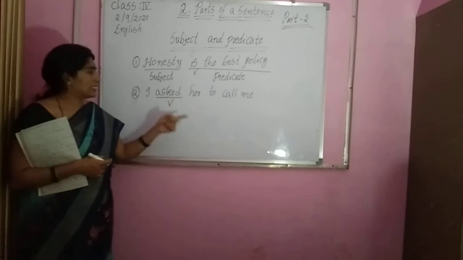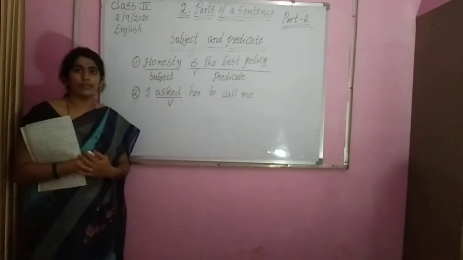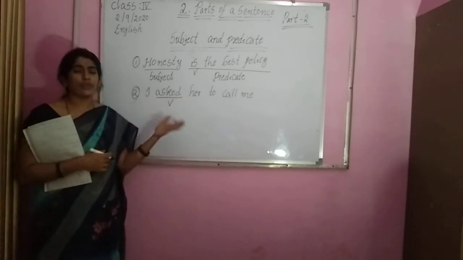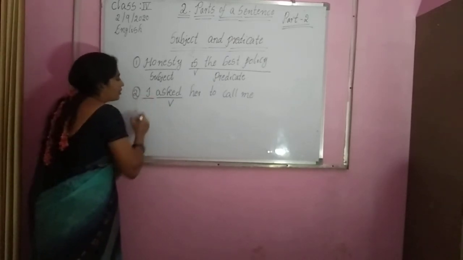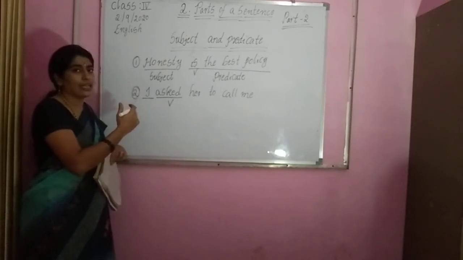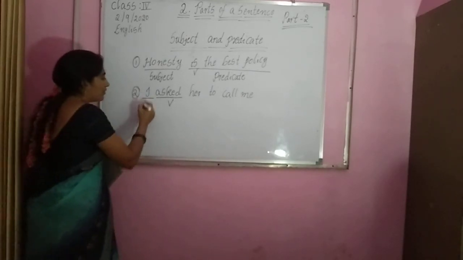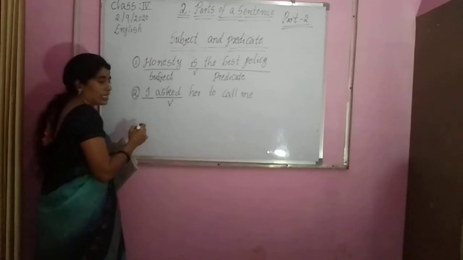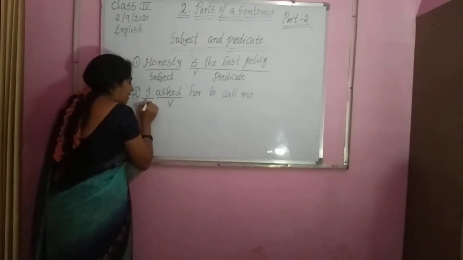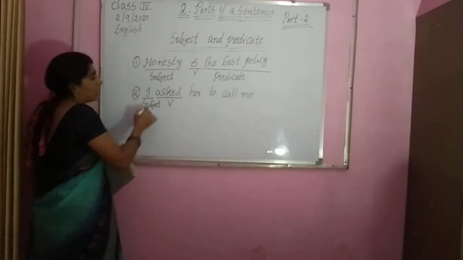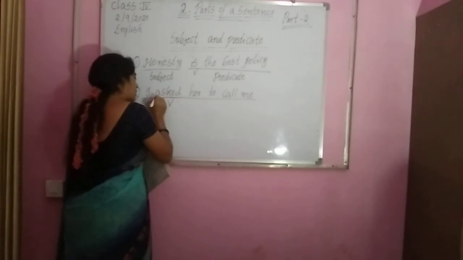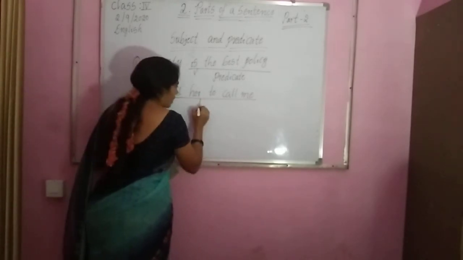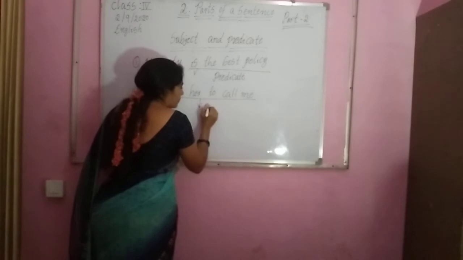Who asked her to call? Who asked her to call? ఎవరు అడిగారు తన్ని పిలవమని? I. Now you have to tell me the given answer. The given answer of the question is the subject. Okay, this is called subject. And the remaining part of the sentence is called predicate. దీన్ని predicate అంటాం.